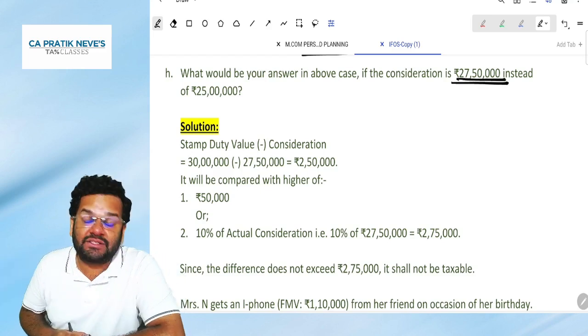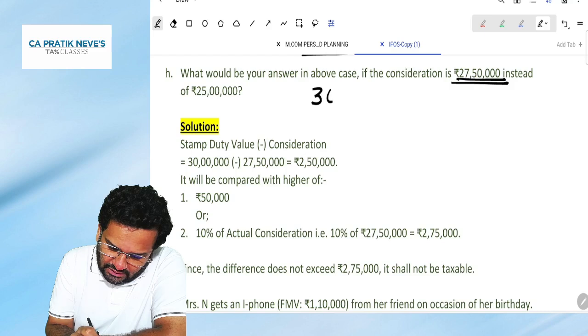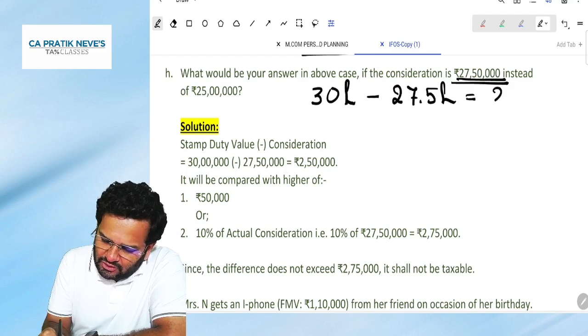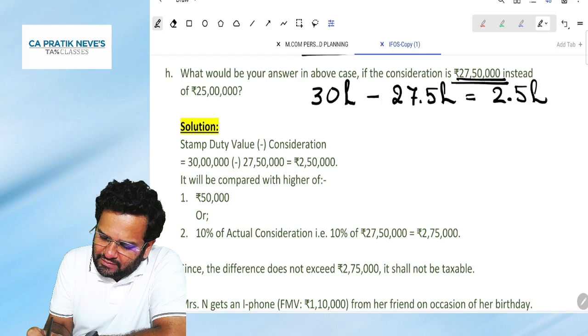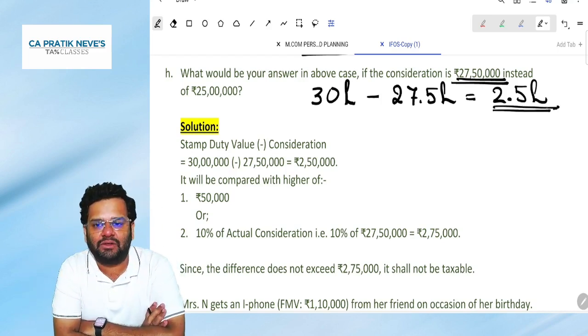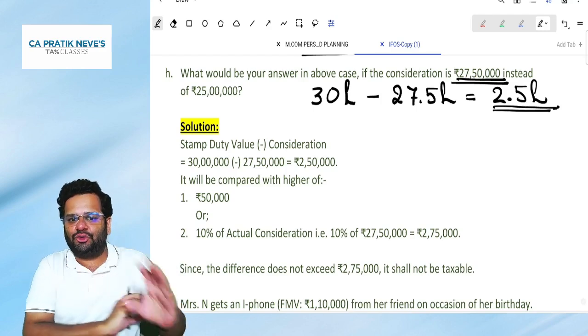50,000 instead of 25 lakhs? Friends, for a 30 lakh property, if this E is getting it for 27.5 lakh, the difference is 2.5 lakh. Now, will this 2.5 lakh be taxable? That's why the government is kind to you.